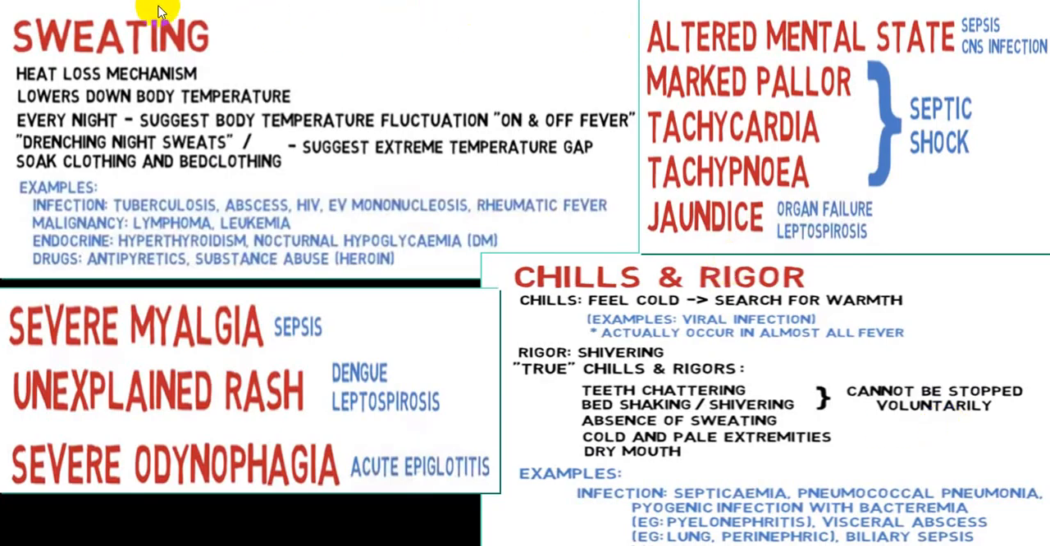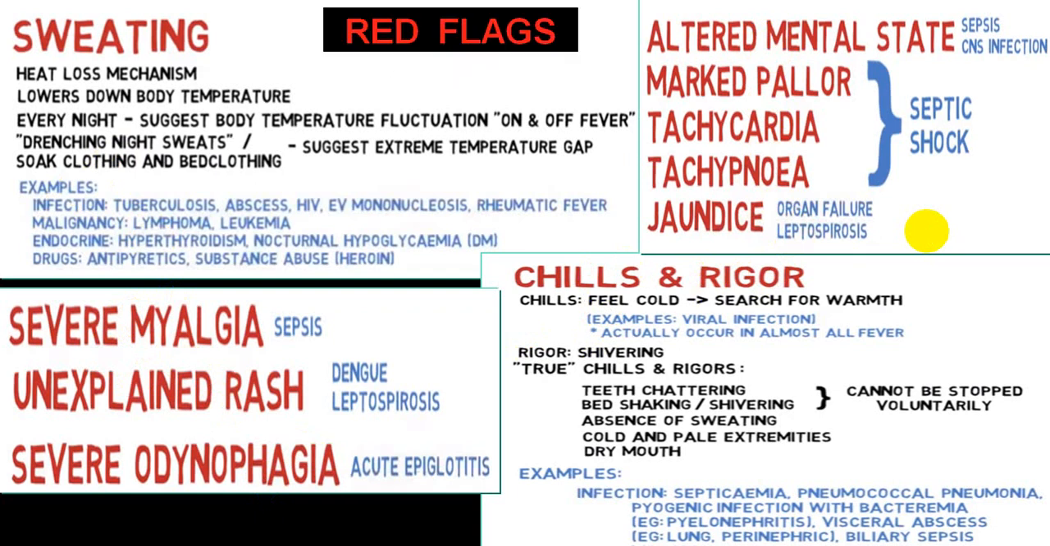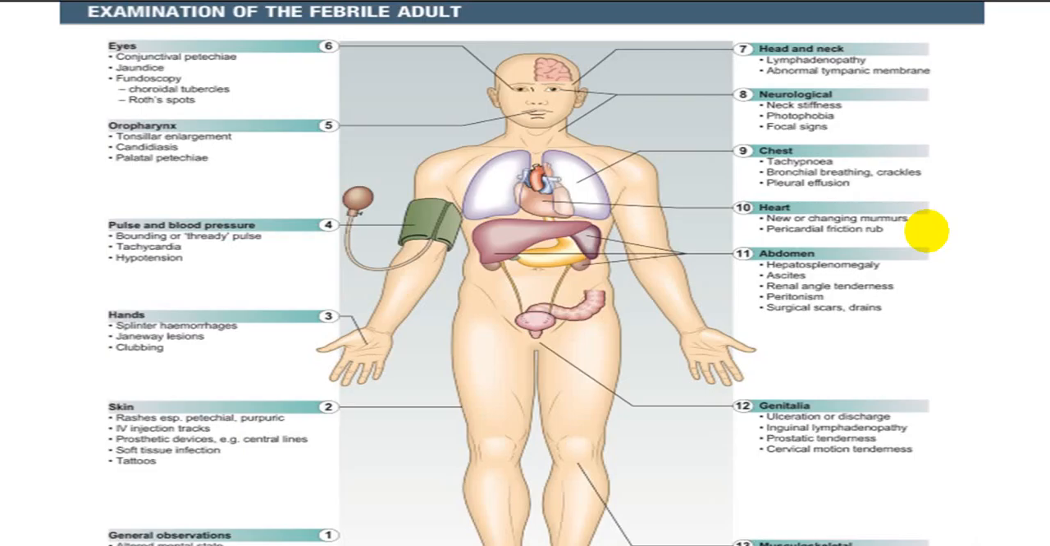There are a few symptoms like sweating, myalgia, rash, odynophagia, altered mental status, chills and rigors. This is in a little bit of detail. At your leisure you can go through what conditions will be related to sweating, what the examples are in myalgia, chills and rigors, altered mental status, etc. What are the different conditions? You can go through them at your leisure. We already mentioned the red flag signs. There will be a good number of red flag signs in this group also.